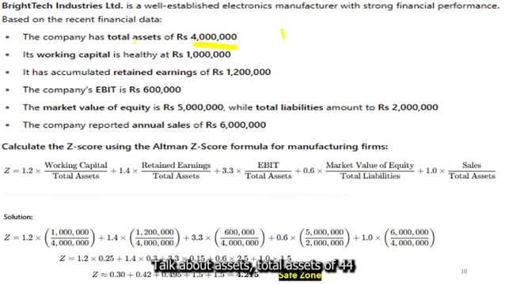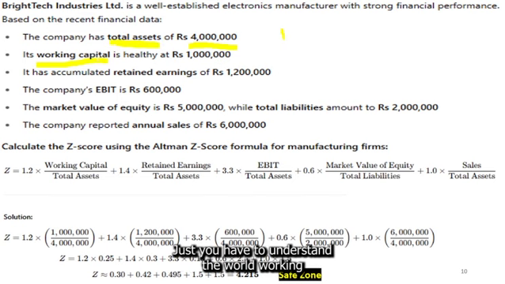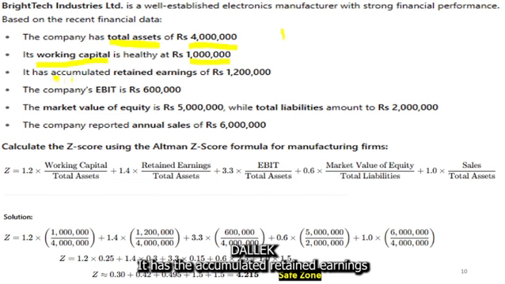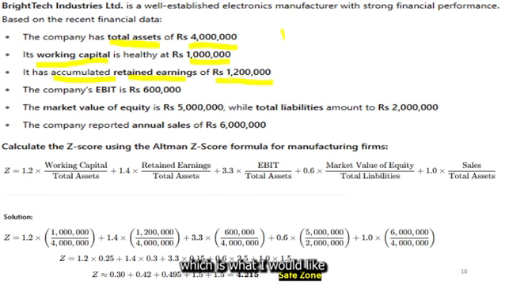total assets of 40 lakh. Just understand the wording. Working capital is healthy at 10 lakh. It has accumulated retained earning of 12 lakh. Next, the market value of equity is 50 lakh, while the total liabilities amount to 20 lakh.